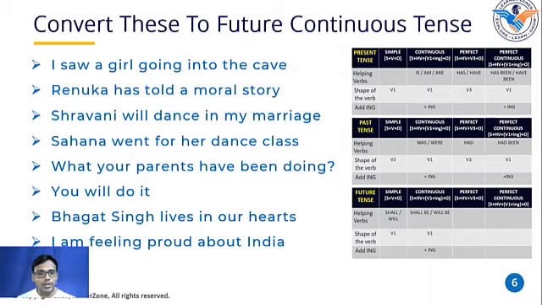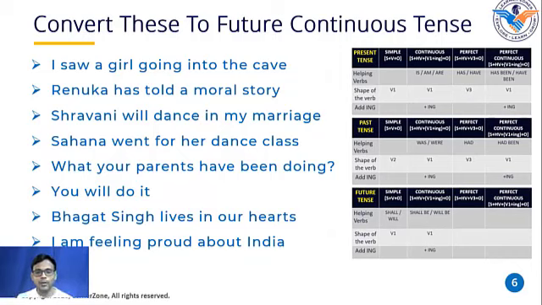Now I want you to convert this to past continuous tense. I was feeling proud about India. Very good. You have just replaced the helping verb am with was and kept feeling as it is, because since it is also continuous tense, you have used the first shape of the verb and added ing to it.